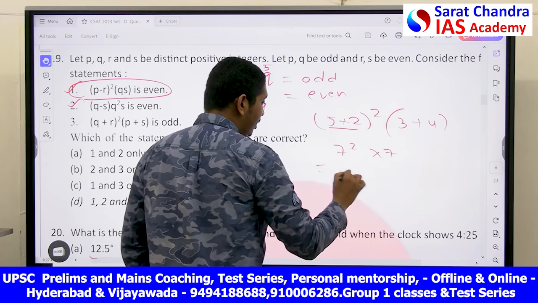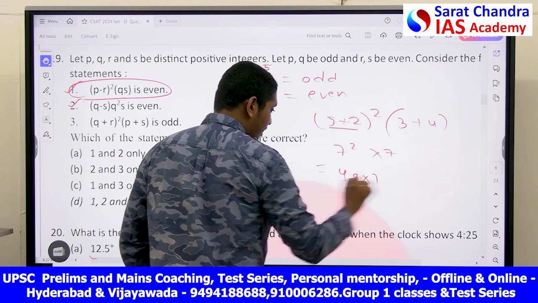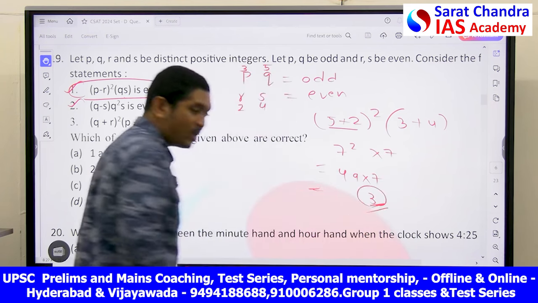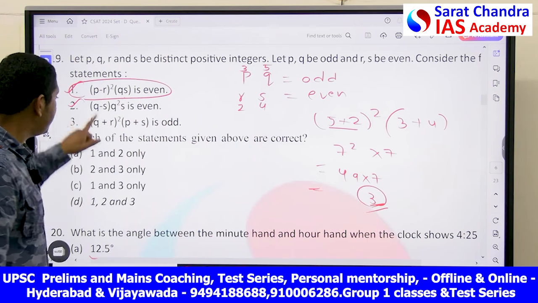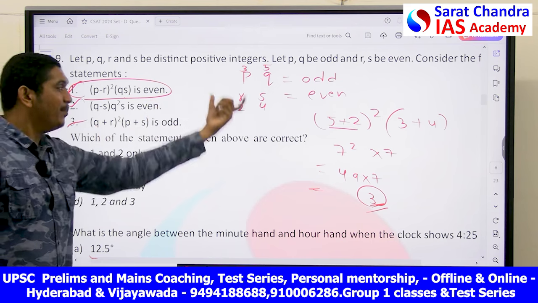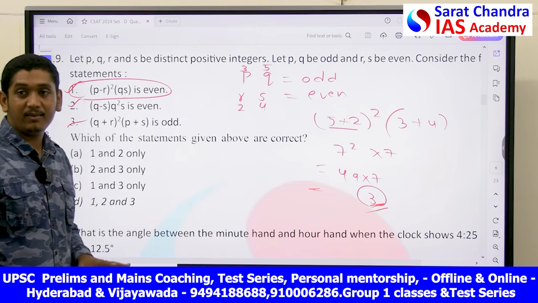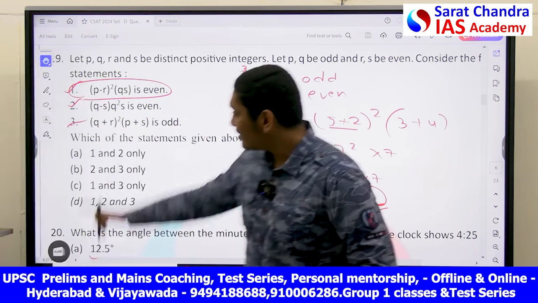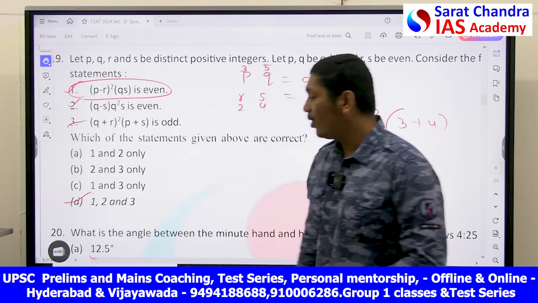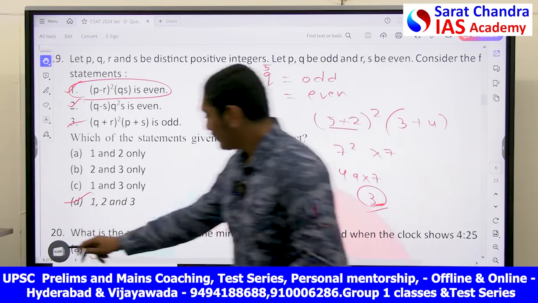That is equal to 49 into 7. I'll just write the unit digit. As the unit digit is odd, your answer is what? It should be odd. So even this statement is satisfied by the numbers I have taken. So in this case, all the given three statements are correct. Your answer should be what? Option D.